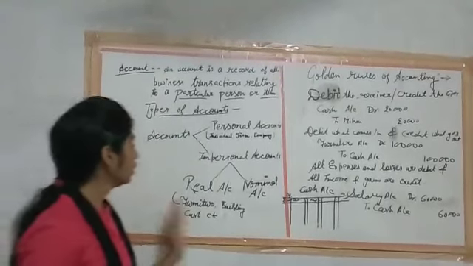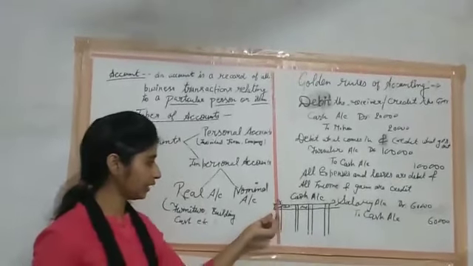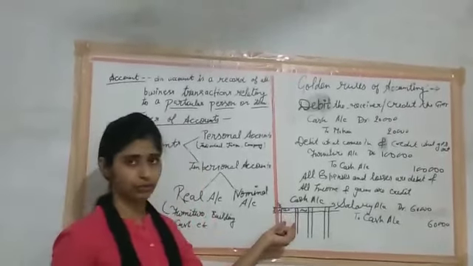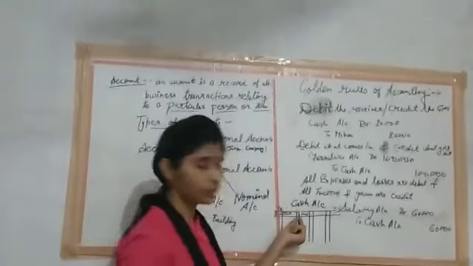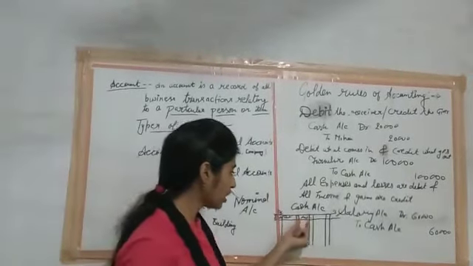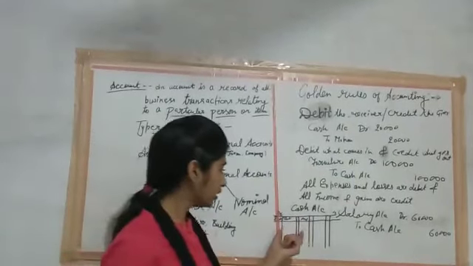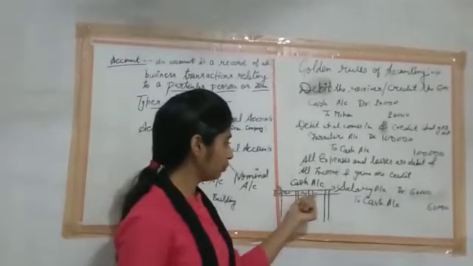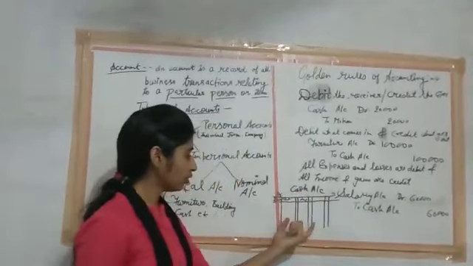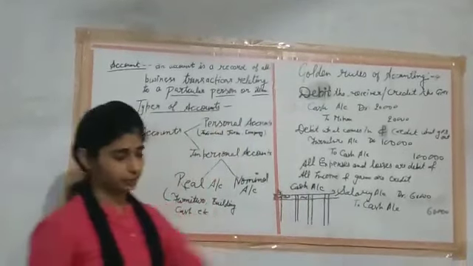The format of the cash account is shown here. First of all, the first column represents the date, and after that, particulars represents where the entry comes from. After that, the journal folio number, which is the page number of the journal, and after that the amount. This amount represents the debit amount of the transaction. After that, these columns are repeated again: date, particulars, journal folio and amount. The left side is known as the debit column and the right side represents credit.